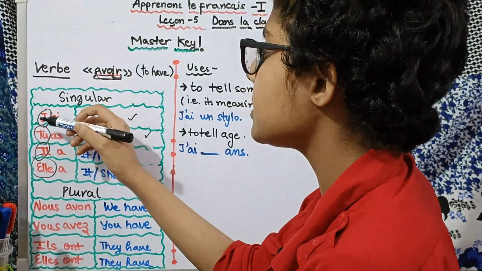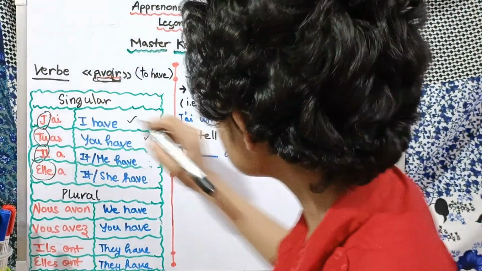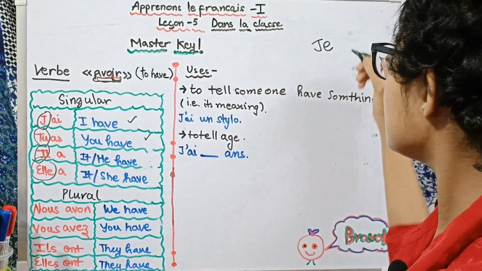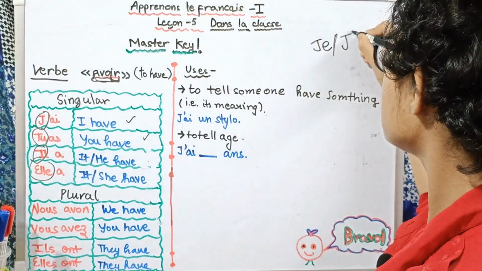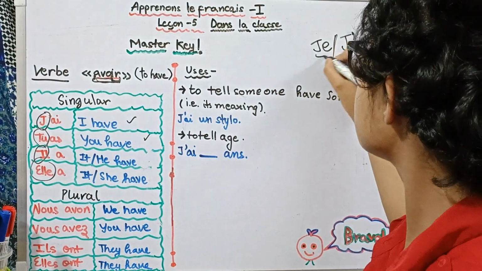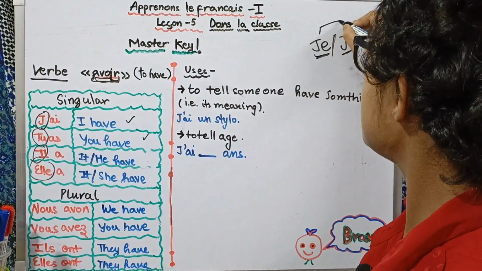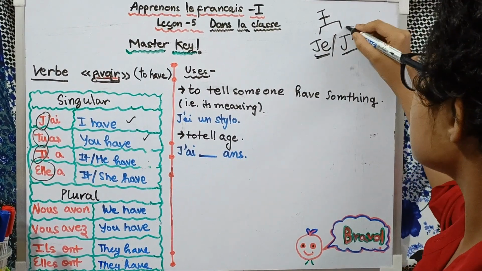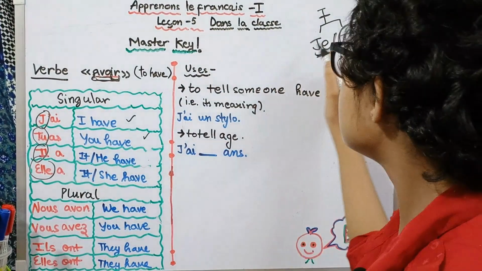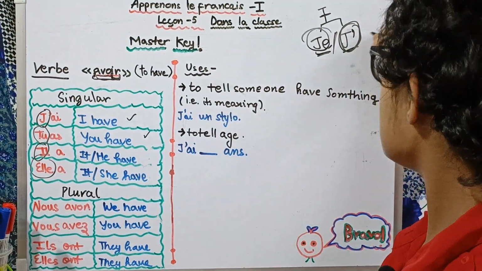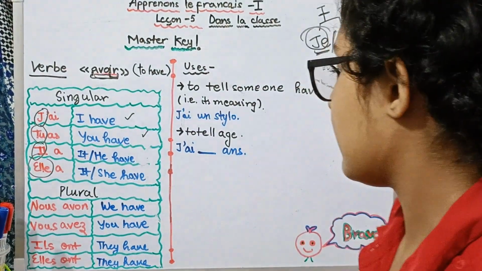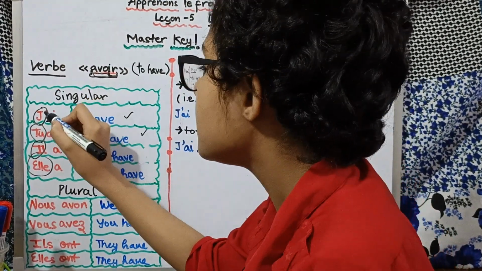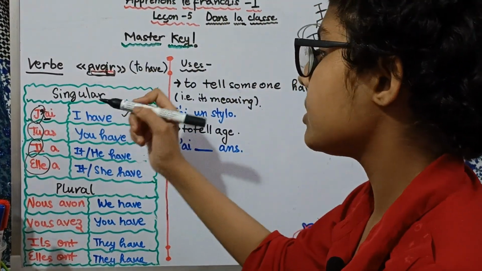So first one we have is j'ai, it means I have. अब यहाँ पे normally जब हम subject pronouns को देखते हैं तो पहला जो subject pronoun होता है वो हमारा होता है je, but उसके साथ हमारे पास होता है J apostrophe. So what is the difference between je and j'? They both mean I. But just the difference is that je is used before consonants and j' is used before vowels like A, E, I, O, U, silent H and Y. So now here A is written here, A is there, so therefore there will be J apostrophe. J'ai, which means I have.